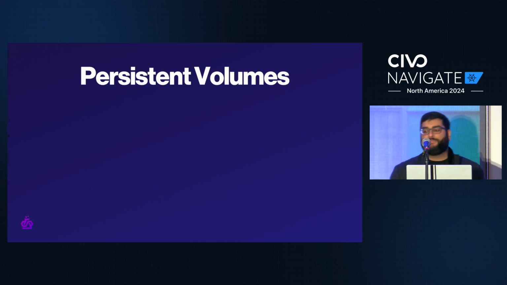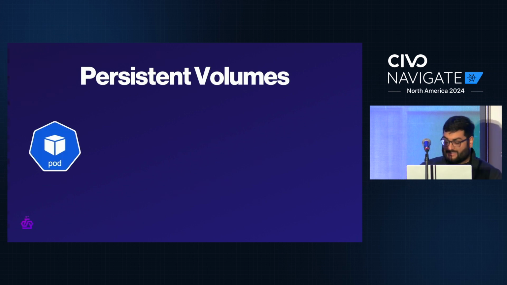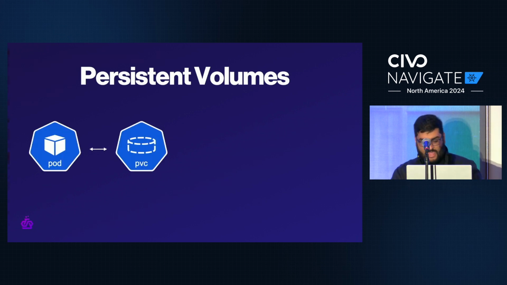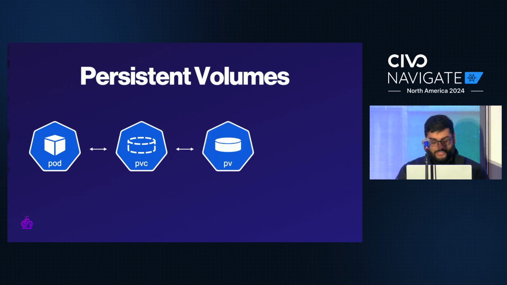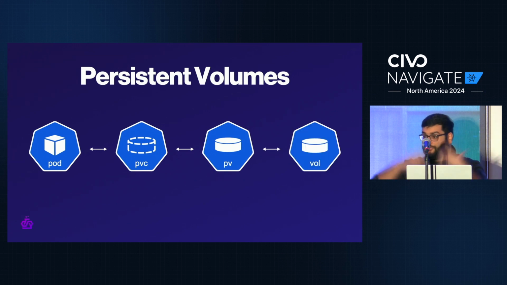When you have a stateful application on Kubernetes, because your pods can go away at any time, and that's kind of how you want to design your apps, you use a persistent volume to store all of your state. Let's say your pod wants some sort of storage, so it makes a claim on a persistent volume claim, if you will. The PVC then tells Kubernetes to mount or connect a volume to that pod. And the PV itself is backed by some sort of real storage, right?